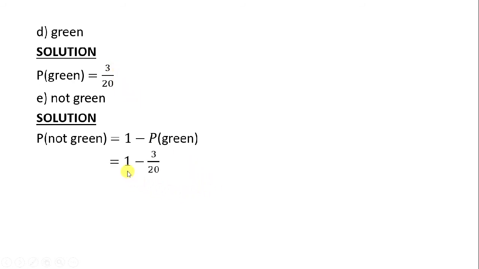Let's do that. If you express this 1 as a common fraction, it will be 1 over 1. Our common denominator will be 20. So we'll say 1 into 20, 20. 20 times 1, 20. Minus 20 into 20, 1. 1 times 3, 3. So we are going to get 20 minus 3 as our numerator divided by 20. So the probability of picking not green will be equal to 17 over 20. That is our answer.